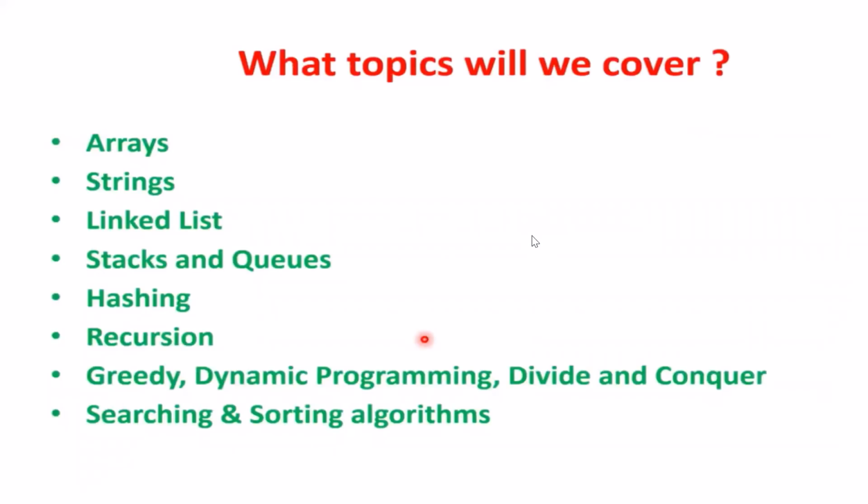The topics we'll be covering, starting from the very basics, but the major topics, if I tell you some of the names, are arrays, strings, then data structures like linked lists, queues, hashing, recursion, obviously. Then greedy, dynamic programming, divide and conquer, so some basics about those also. And searching and sorting algorithms, linear and binary search. There is one more binary search of a different type, let's say incremental binary search. And sorting algorithms, the top five: insertion, bubble, selection, merge, and quick sort. And then others also, bucket, shell, etc.